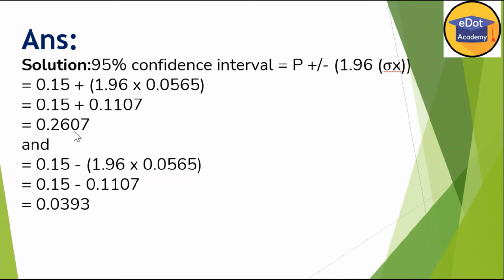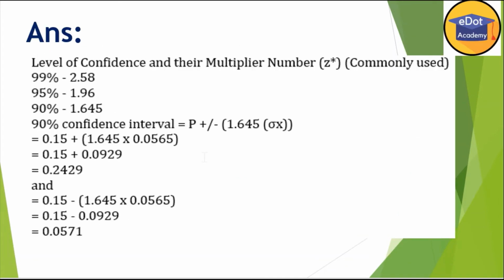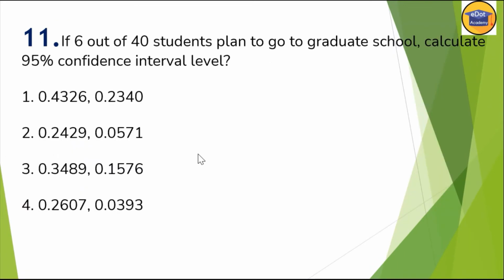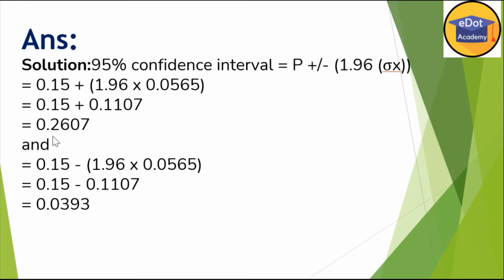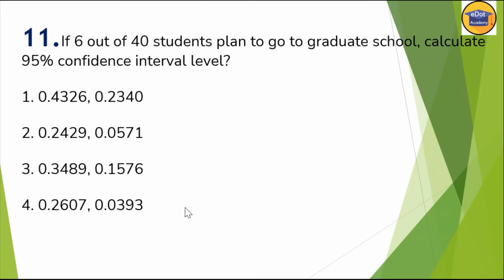0.2607. Next time you subtract: same calculation, 0.15 minus 1.96 into this. Calculate, and we are getting 0.039. So what is the answer here? See once again, 0.26 and 0.039. So the answer means the fourth option is correct here. These formulas are very, very important. If you know them very well, that's very good. If you don't know, keep a note down somewhere so that you can revise in future.